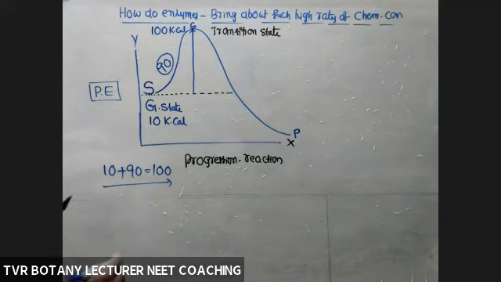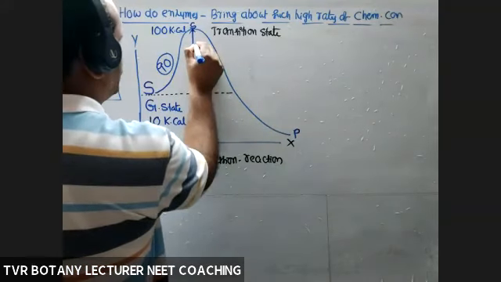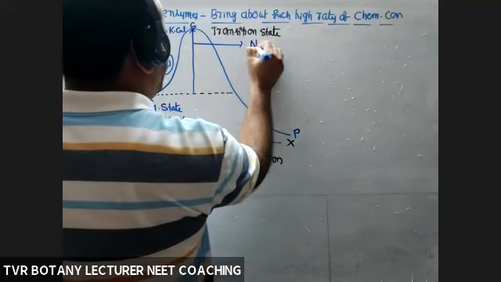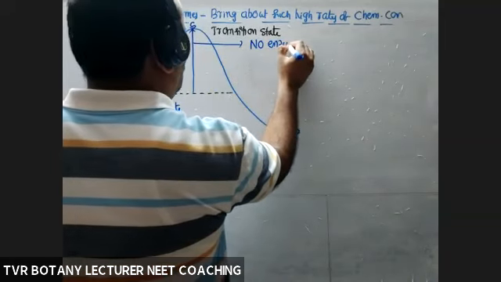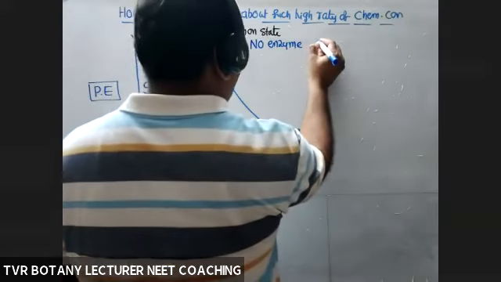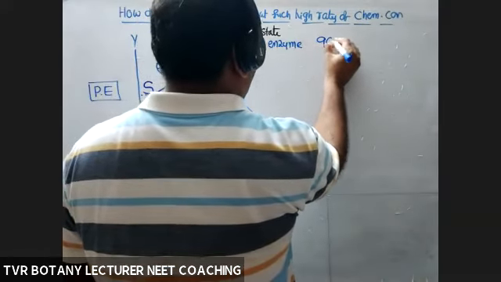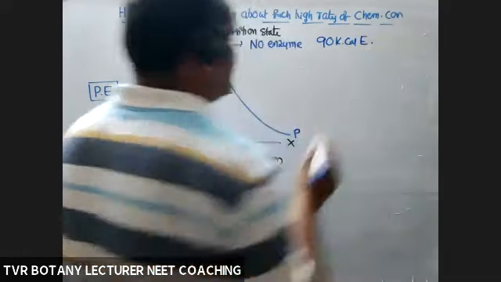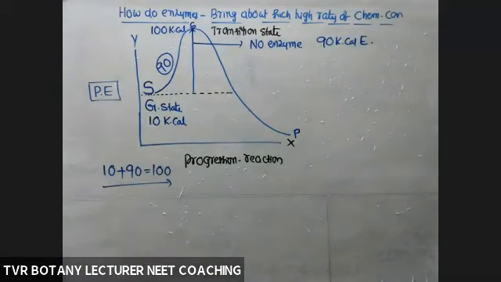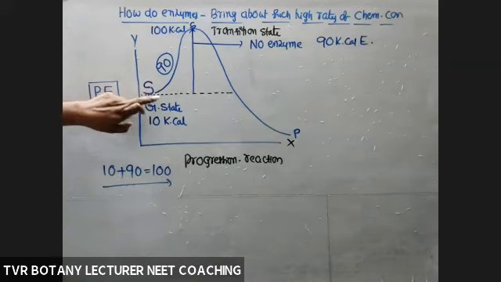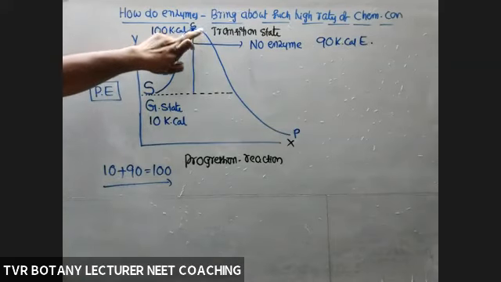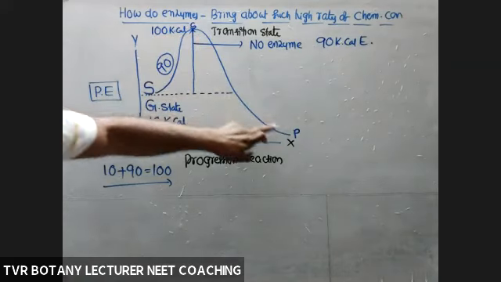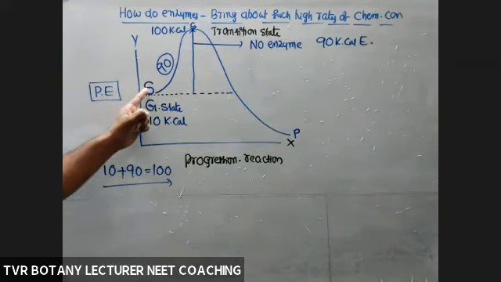So in the absence of enzyme, how much energy is consumed? Here, the energy consumed, the Gibbs free energy: 90 kilocalories of energy is used by the substrate to reach the high energy level. So more energy is consumed. The substrate is excited from the ground state to the transition level, the high energy level. From there onwards, it is converted into product. It is compulsory that the substrate reaches a transition state.